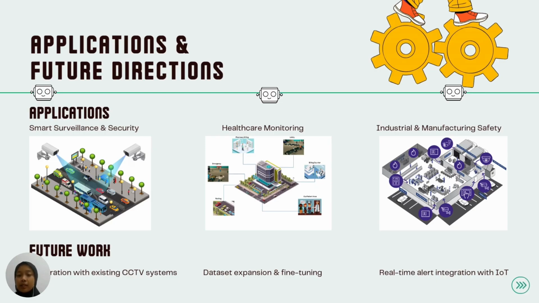In healthcare, this isn't just about surveillance, it's about care. A system that detects a patient falling or wandering into a restricted area can alert staff instantly. In retail and smart spaces, it could manage queues, detect slip and fall accidents, or even help prevent theft, all while preserving privacy. But we are not stopping here.